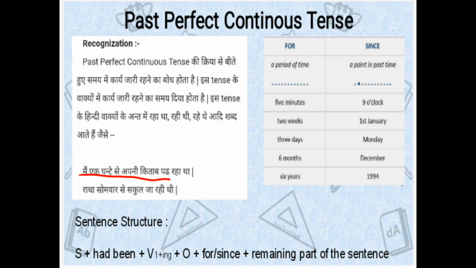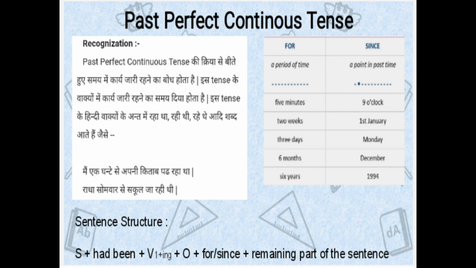Let us discuss one example of past perfect continuous tense. मैं 1 घंटे से अपनी किताब पढ़ रहा था, means the action was going on in the past. What is the subject here? मैं, I had been reading, read first form plus ing, reading my book for 1 hour. 1 hour is the period of time, so we have used for with it.